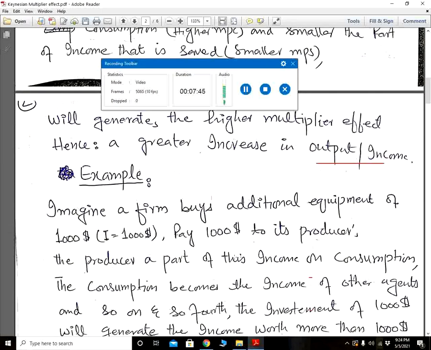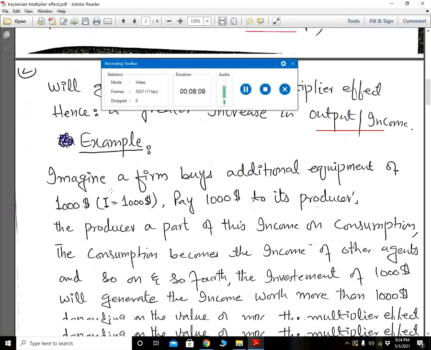If it is inverse, MPS is high, meaning that out of the increased income people save more and do the least consumption expenditure, then the value of the multiplier will be low, and a 1 rupee change in any type of expenditure will bring about less multiplier effect on the national income and employment.